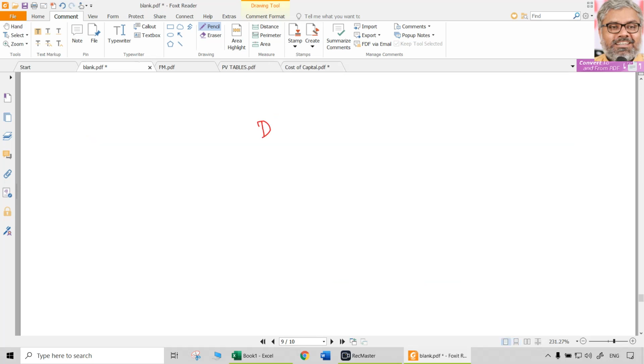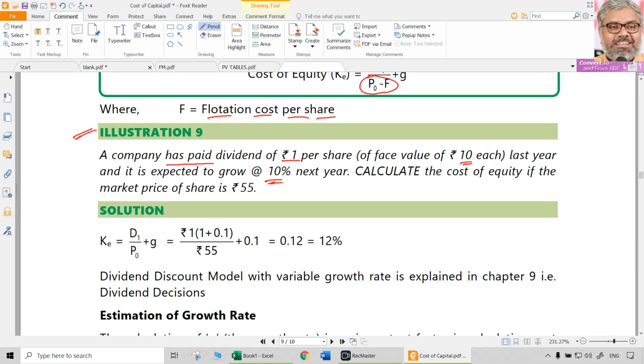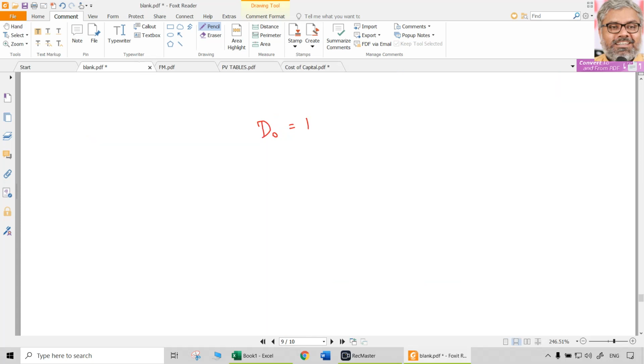D naught is 1 and it is expected to grow at 10% next year. So 1 multiplied by 1.1 is naturally 1.1. Add 10% to 1, that will be 1.1. Now that will be D1. So D1 is 1.1.